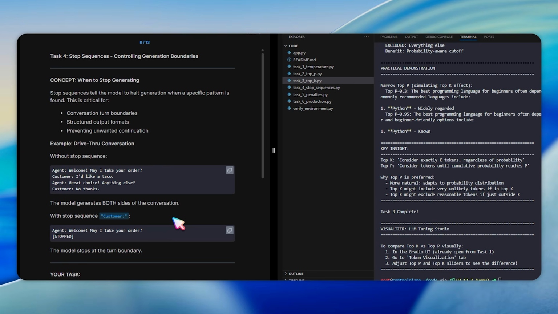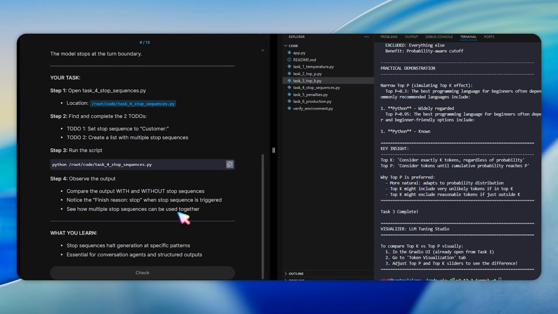Without a stop sequence, if you ask the model to continue a drive-thru conversation, it generates both the agent and customer sides. With the stop sequence "customer," it stops at the turn boundary, so the agent only responds once. You need to complete 2 to-dos.